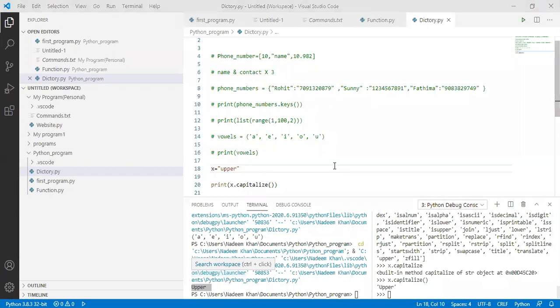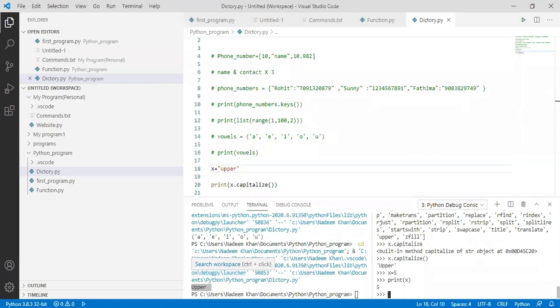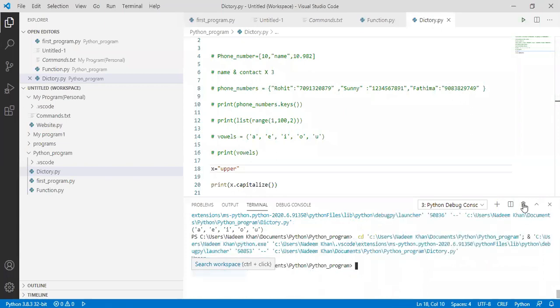I generally use this only because I don't have to save a lot of programs all the time. For my general programming practice, I use this so that I don't have to run the program every time. If I write something, it automatically gets executed. I don't have to run it again. So this is what I want to show you all.